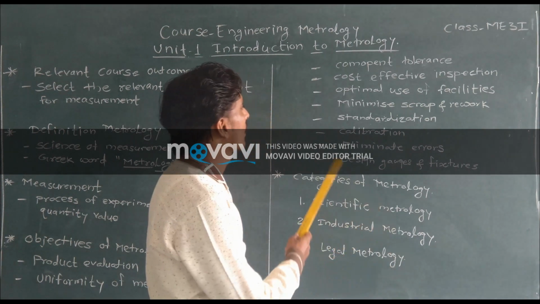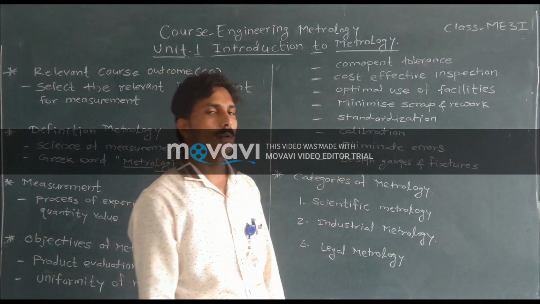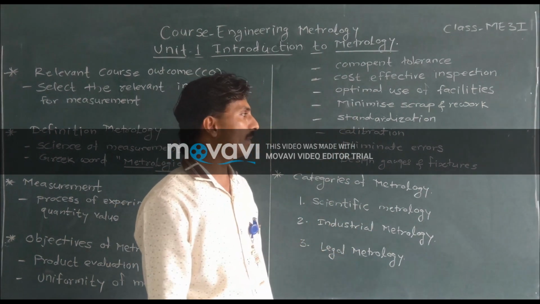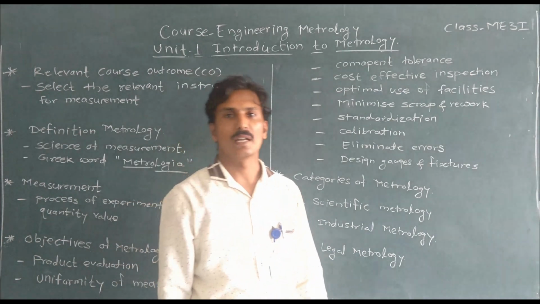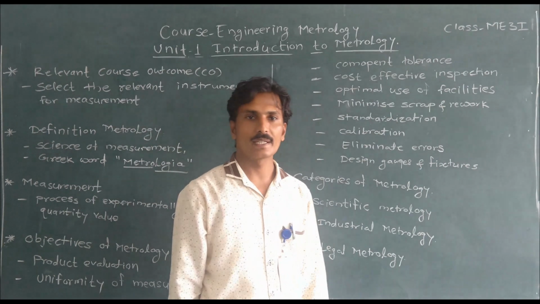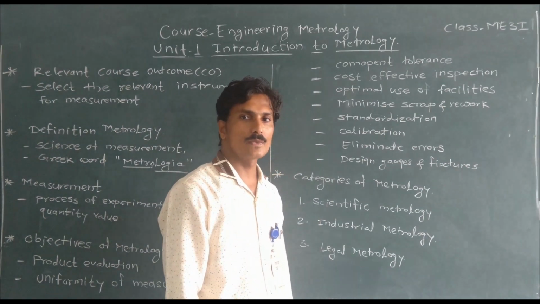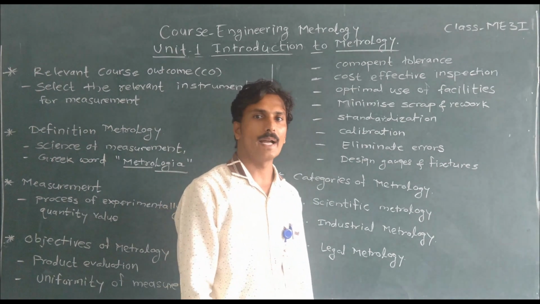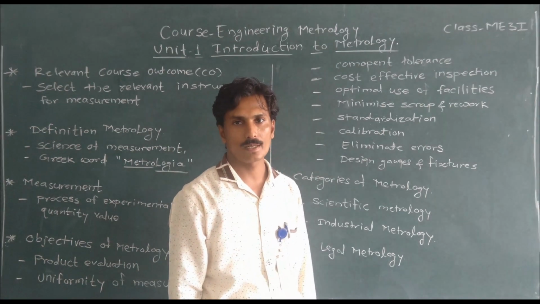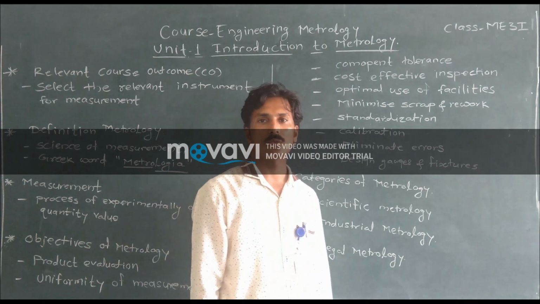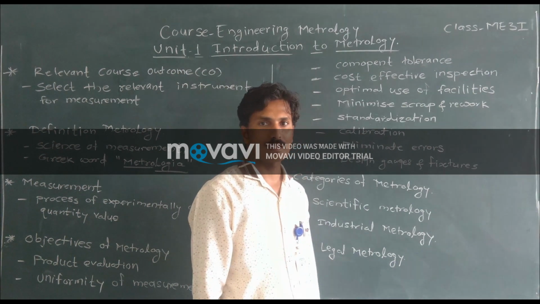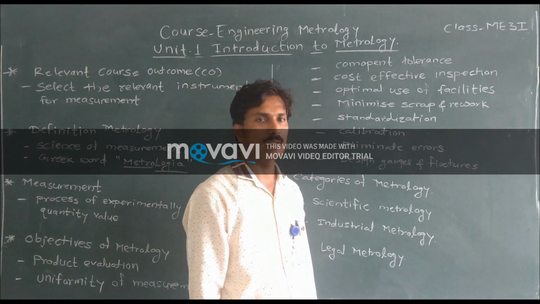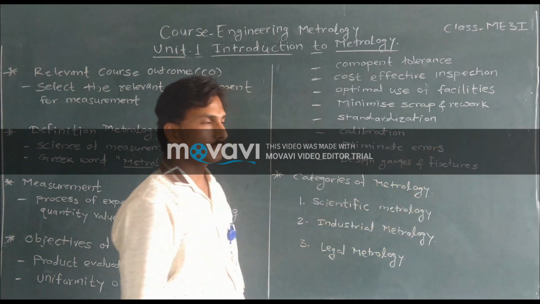Then next objective of metrology is eliminate errors. Errors mean the instrument may give faulty readings. If it gives faulty readings, we can find out the sources of errors. Once we know the sources of error, we can work on its causes and easily eliminate the errors.